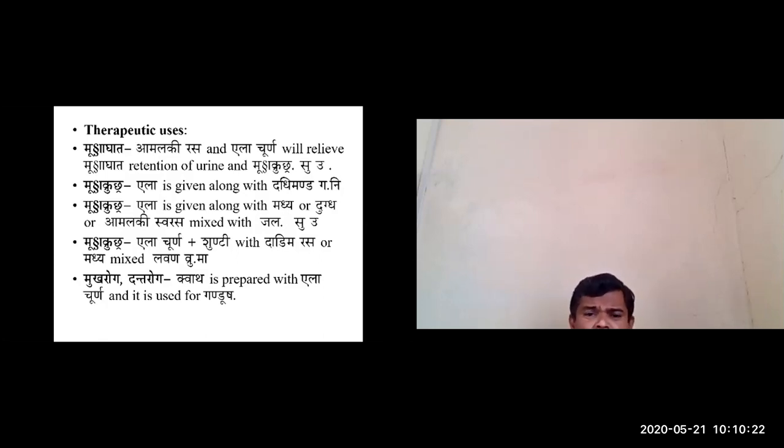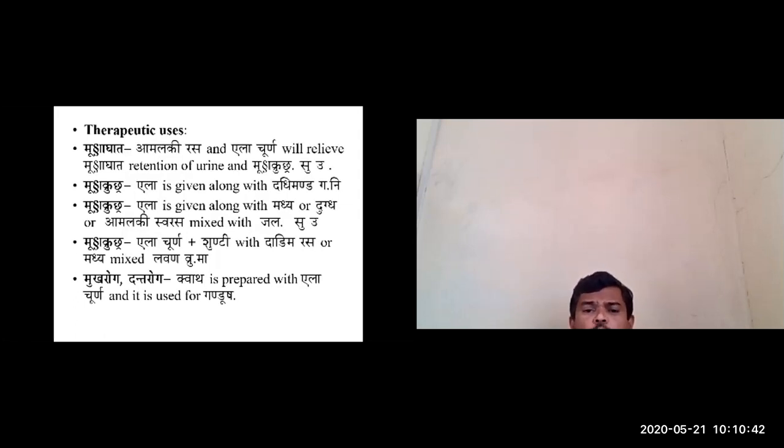And there is another preparation in case of Mutra Kruchra: Ela Churna is given along with Shunti, with Dadima Rasa or Madhya mixed with Lavana. This is from Vrinda Madhava. Acharya Vrinda Madhava mentioned it in case of Mutra Kruchra.